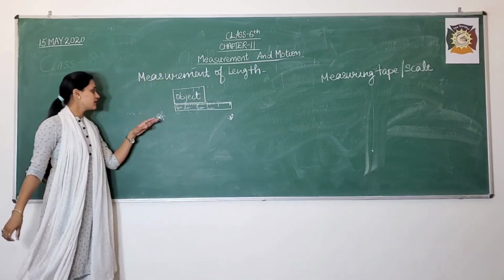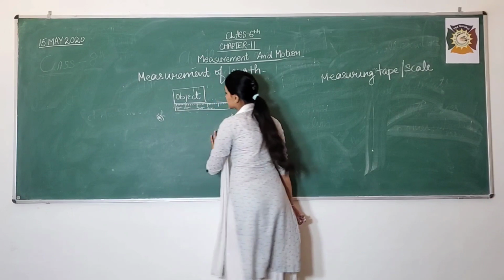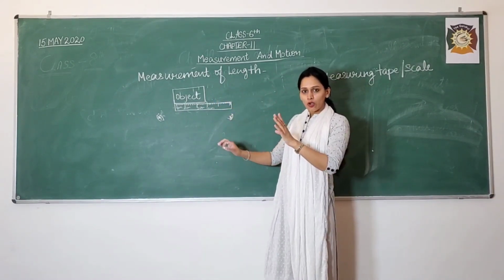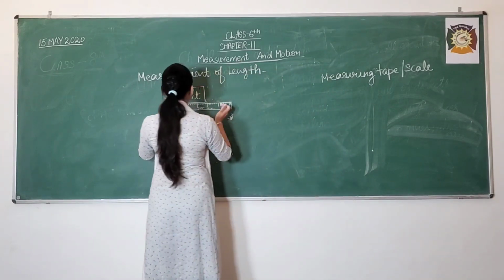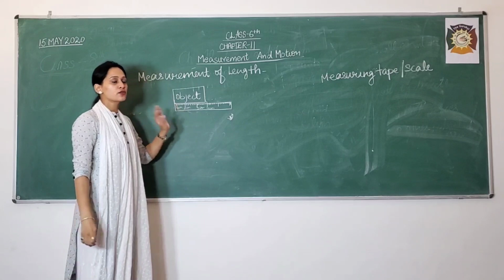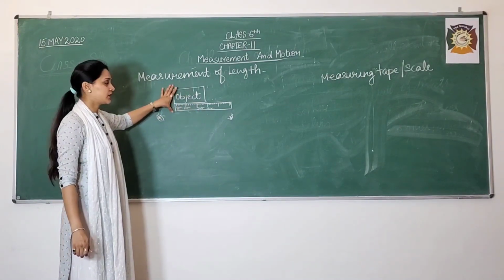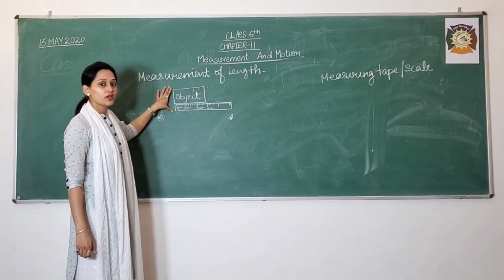If you are observing it from this side, you will not be able to see. If we are observing it from this side, that means here also we are not able to see clearly. That means in front of the object and the scale, you need to place your eyes just above the object, so that we can measure the exact distance or length of the object.